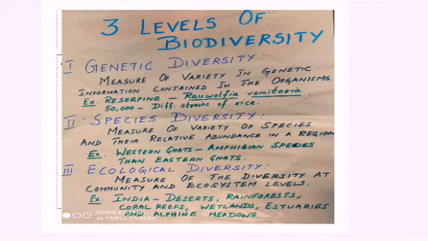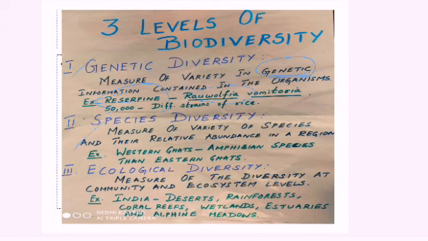Genetic diversity is the measure of variety in genetic information. Genetic information means between genes there are differences. Between organisms, I am different from others because of genetic differences. That is genetic diversity, and we discussed reserpine, the active chemical found in Rauwolfia vomitoria.